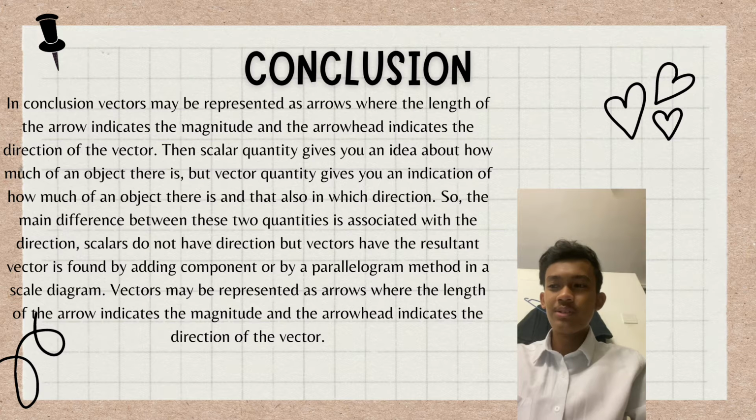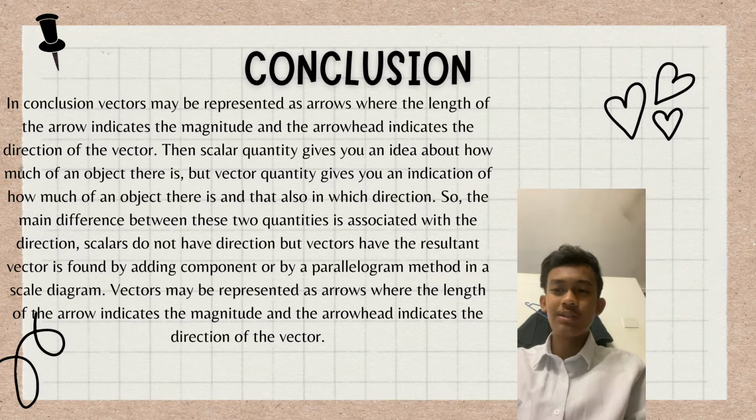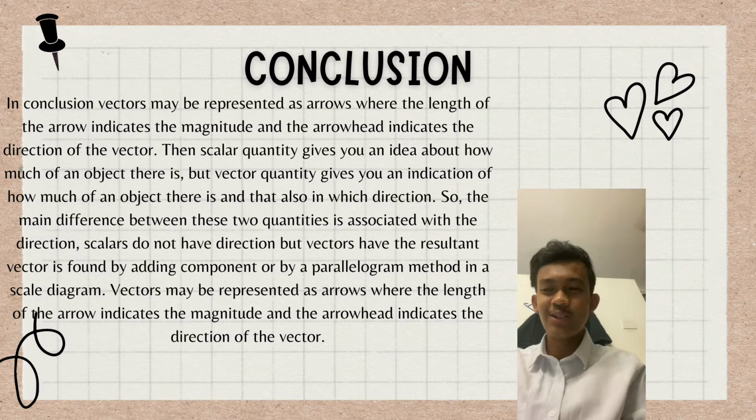So the main difference between these two quantities is associated with direction. Scalars do not have direction, but vectors do. The resultant vector is found by adding components or by the parallelogram method in a scale diagram. Vectors may be represented as arrows where the length of the arrow indicates the magnitude and the arrowhead indicates the direction of the vector.